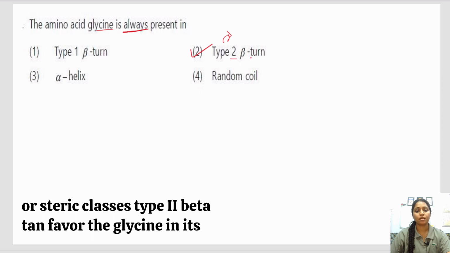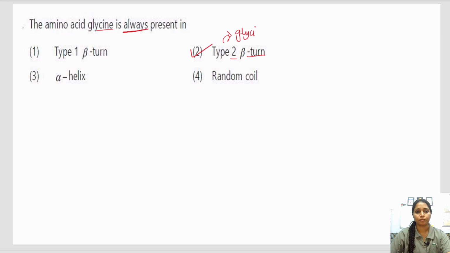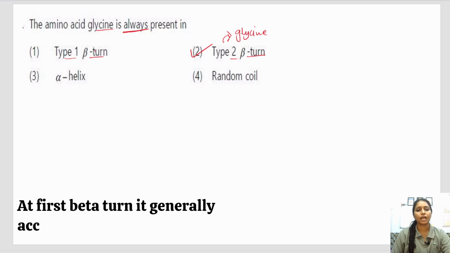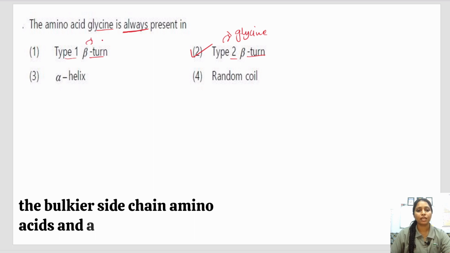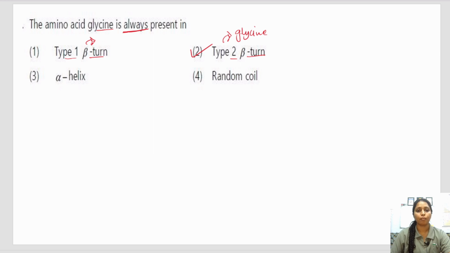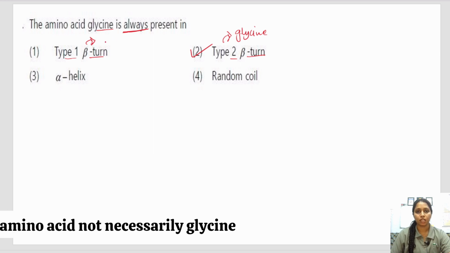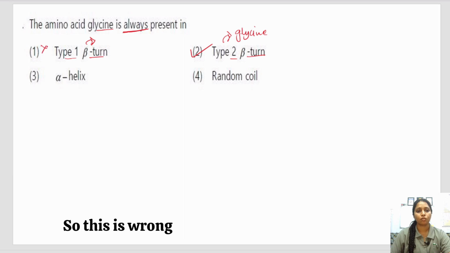Type second beta turn favors glycine in its structure. Type first beta turn generally accommodates bulkier side chain amino acids, any amino acid, not necessarily glycine. So this is wrong.